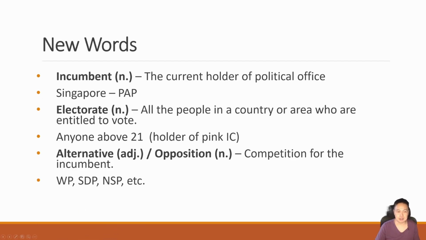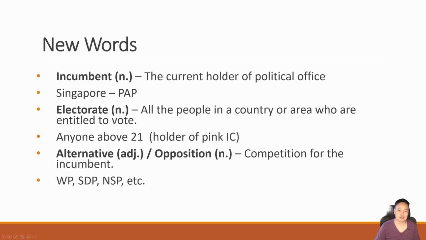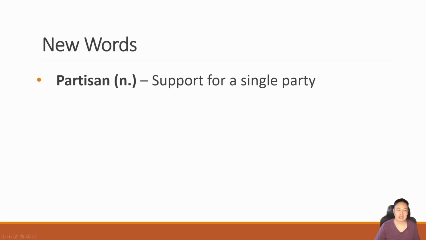So these parties include like the Workers' Party, SDP, NSP, etc. Right? The number of opposition parties have grown over the years, right? So that's pretty exciting. Ooh, this is so exciting for the Singapore elections. Next word we have partisan.